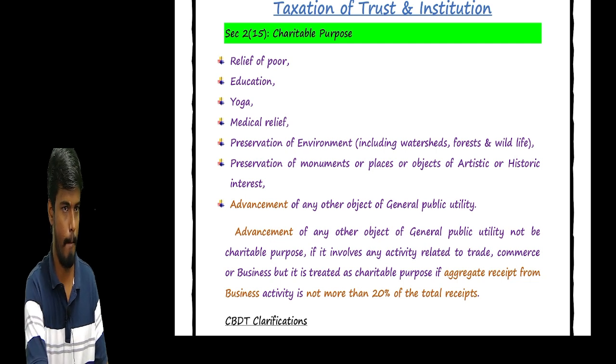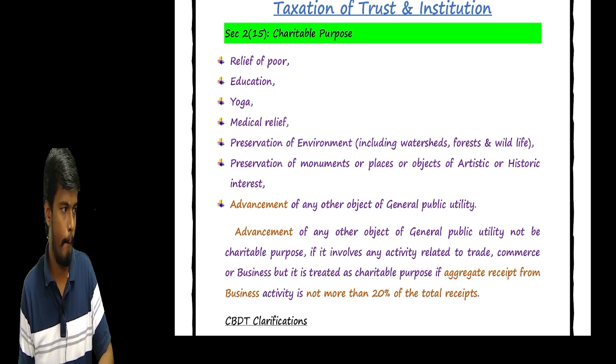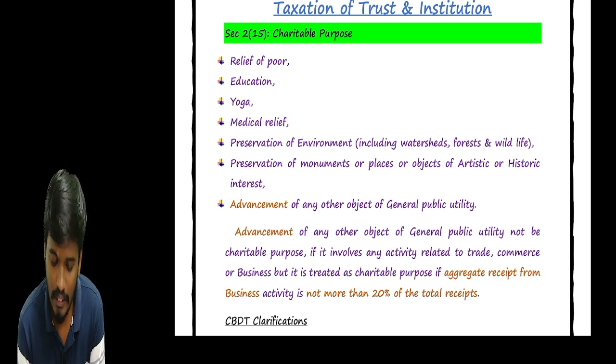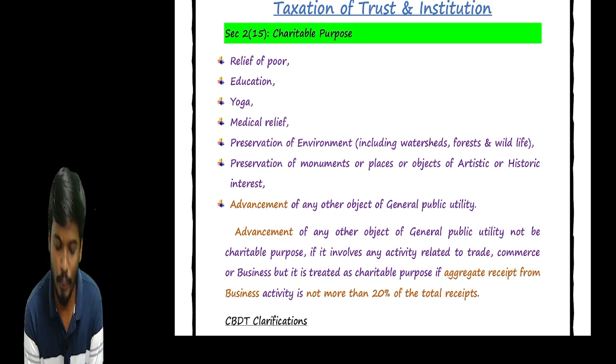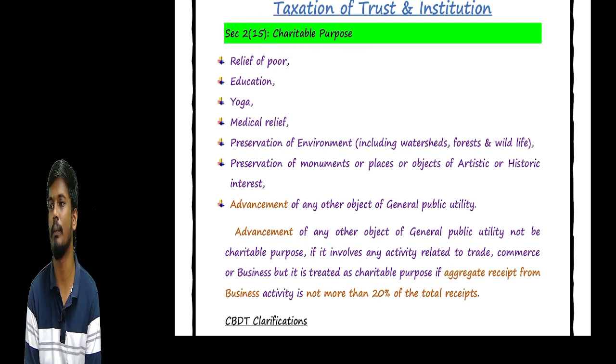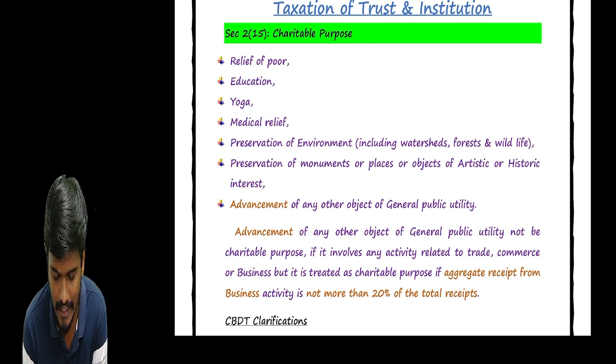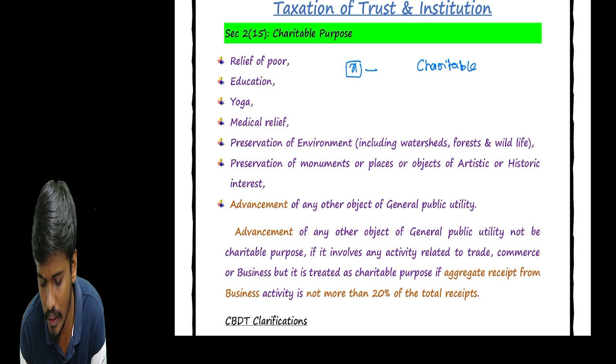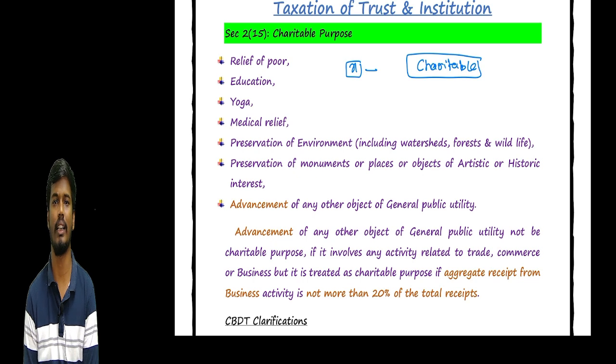Sir, what is the meaning of charitable trust? What is a charitable trust? If any entity or organization is established for doing charitable activities, we treat such an entity as charitable. For example, any X Limited or X organization established for doing charitable activities, whose main objective is doing charity, we treat as a charitable organization or charitable trust.